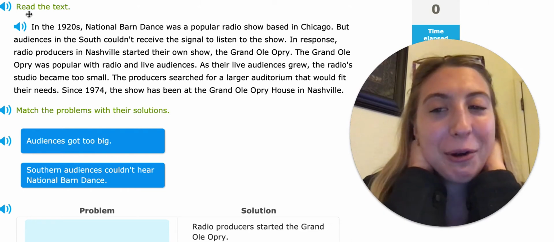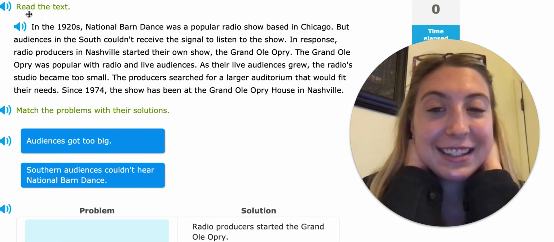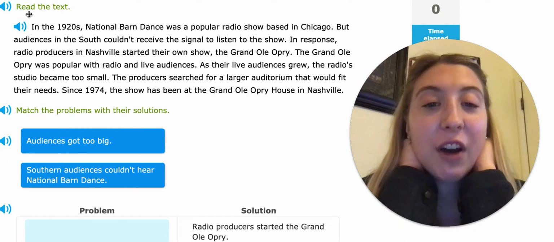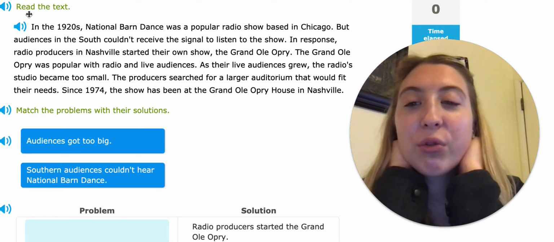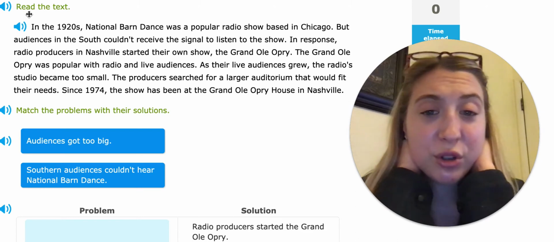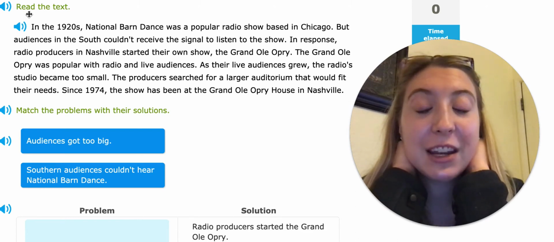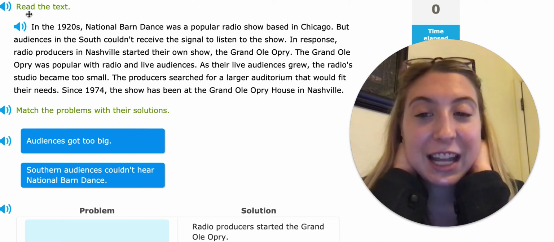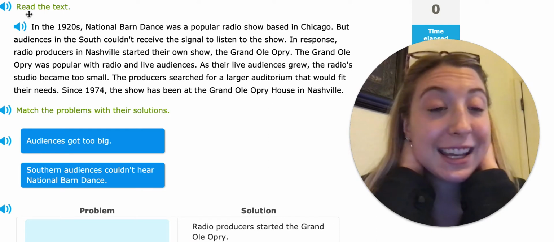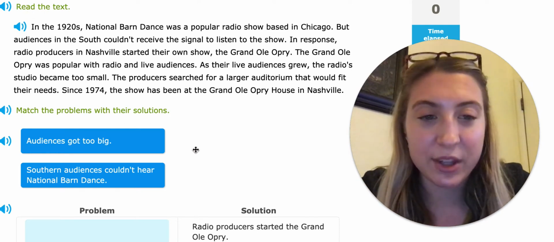The Grand Ole Opry was popular with radio and live audiences. As their live audiences grew, the radio studio became too small. The producers searched for a larger auditorium that would fit their needs. Since 1974, the show has been at the Grand Ole Opry House in Nashville. So match the problems with their solutions.